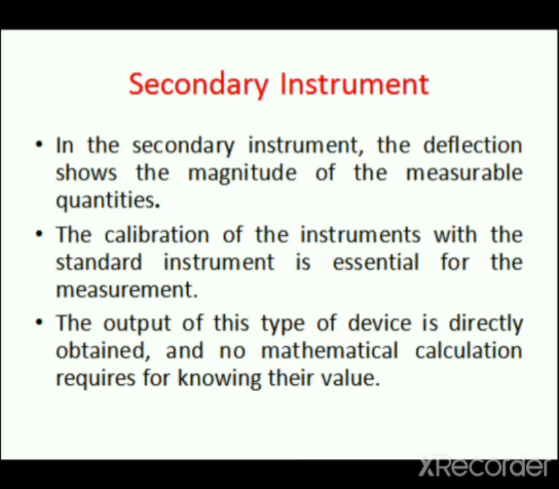Next is secondary instrument. In the secondary instrument, the deflection shows the magnitude of the measurable quantities. The calibration of the instruments with the standard instrument is essential for the measurement. The output of this type of device is directly obtained and no mathematical calculation is required for knowing their value.